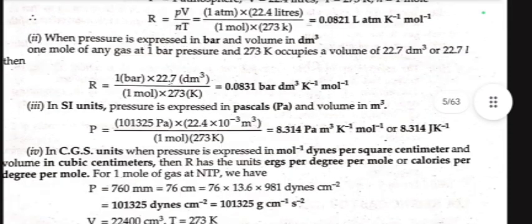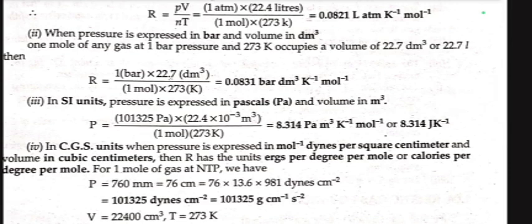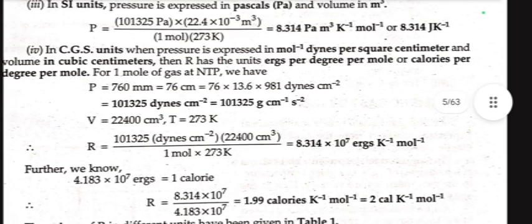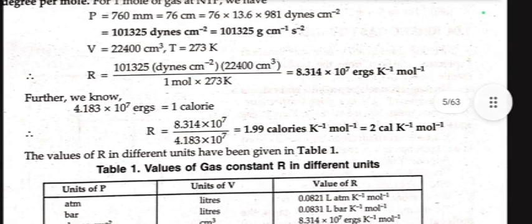In SI units, pressure is expressed in Pascal and volume in meter cube. So the value becomes 8.314 Pa m³ K⁻¹ mol⁻¹. In CGS units, when pressure is expressed in dynes per square centimeter, the value of R becomes 8.314 × 10⁷ ergs K⁻¹ mol⁻¹. Further, we know 4.183 × 10⁷ ergs equal 1 calorie. So the value of R becomes 2 calories K⁻¹ mol⁻¹.